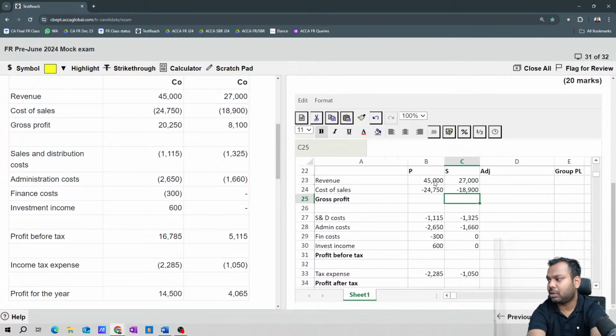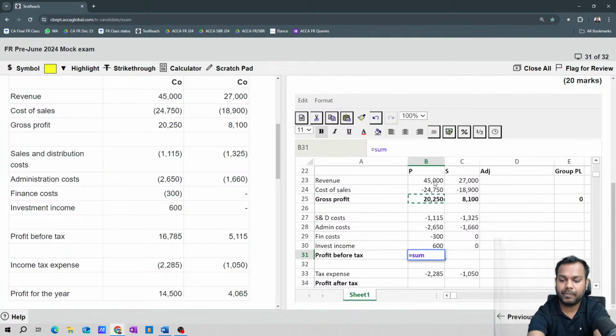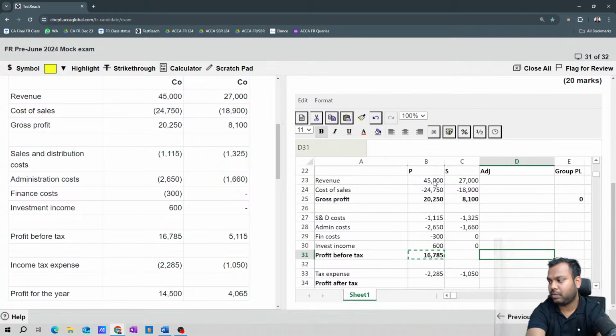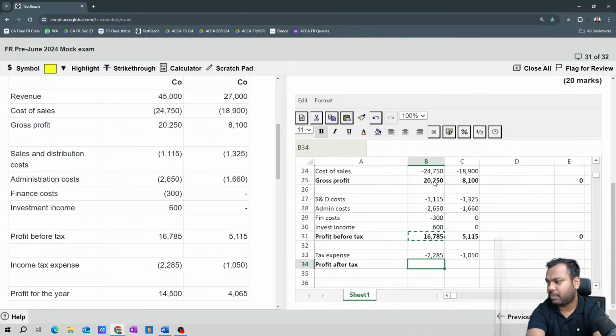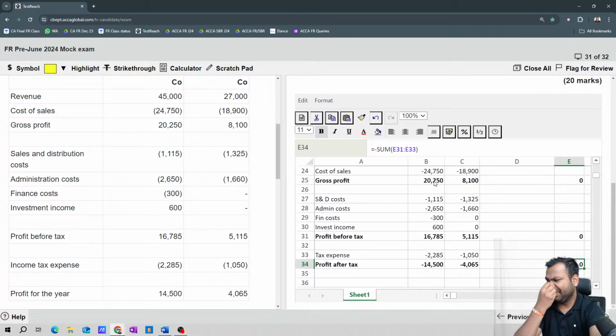Okay, let's calculate the totals: equals to sum, Control C, Control V. Profit before tax equals to sum. Profit after tax equals to sum. So this is just the pro forma P&L I have drawn without any adjustments.